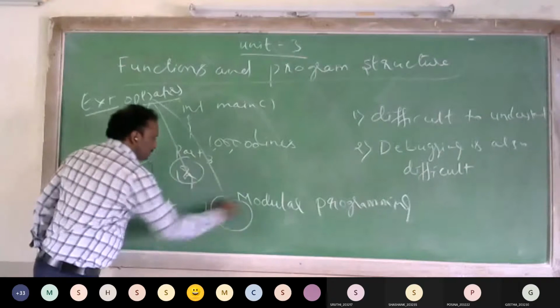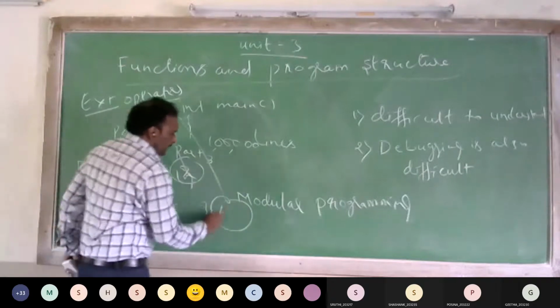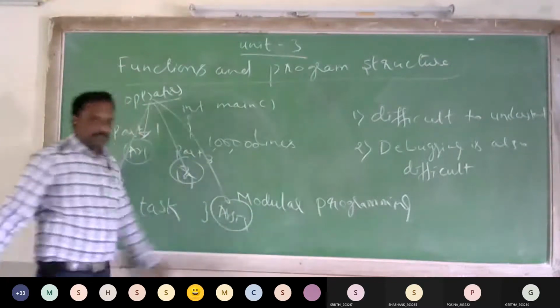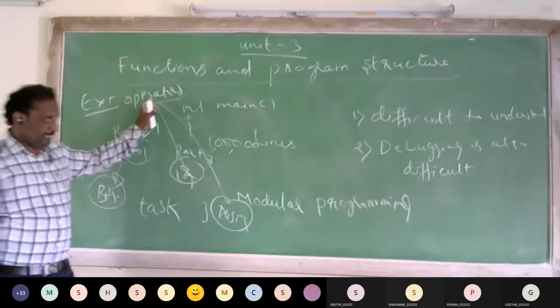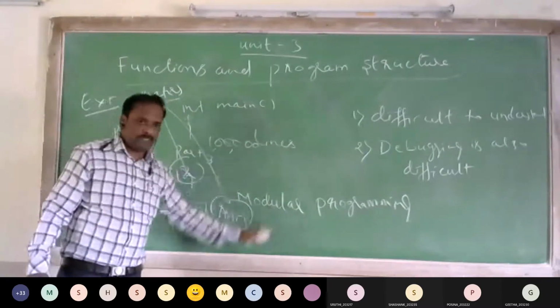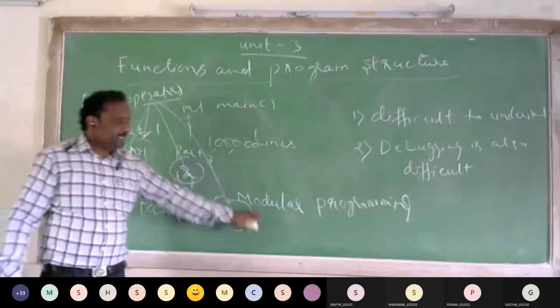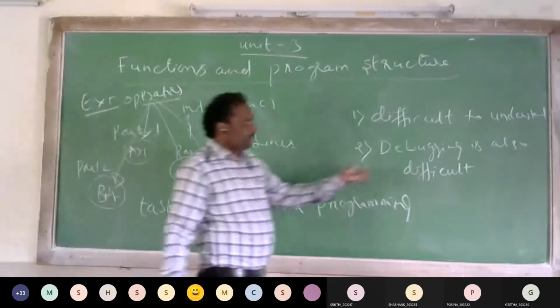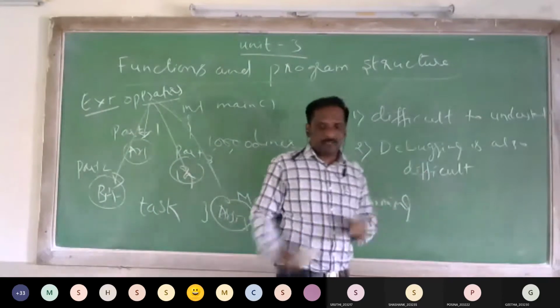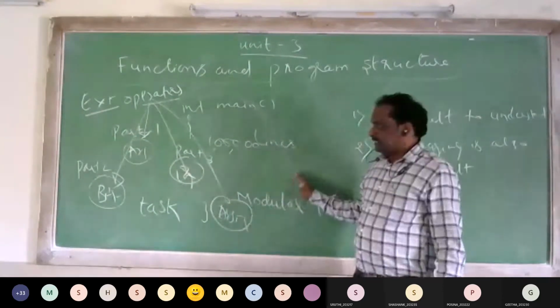This part 4 will perform assignment operators function. So if you write all the operators in a single main function, then it is very difficult to understand, and it is very difficult to identify the errors also.